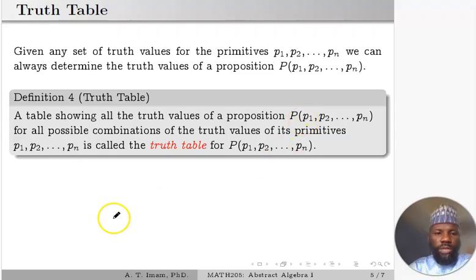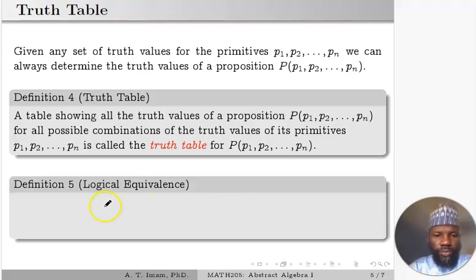So a table that shows all the possible outcomes of the truth values of the compound proposition is what we call a truth table. We are going to give a lot of examples using truth tables. We will demonstrate the use of truth tables in our next lecture, when we discuss logical connectives extensively.